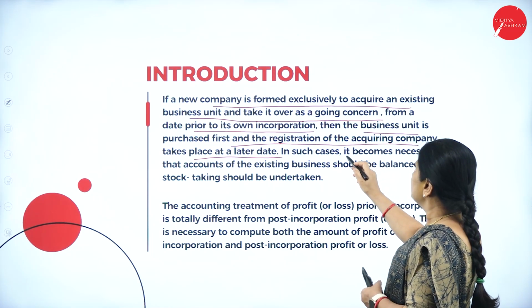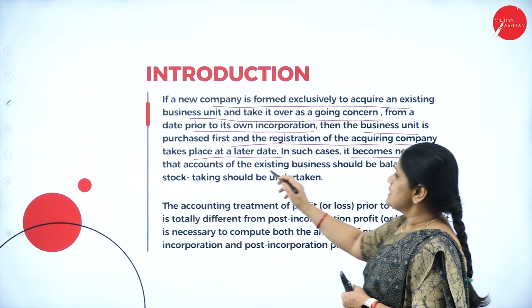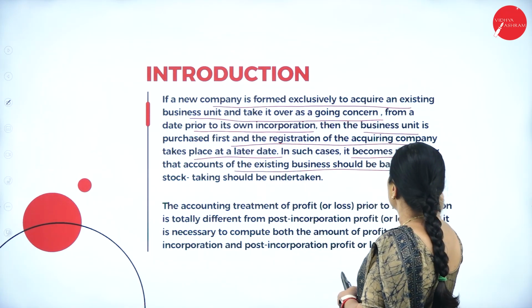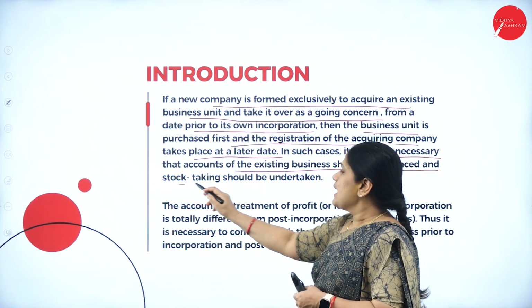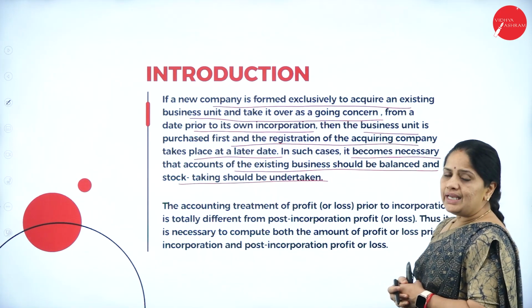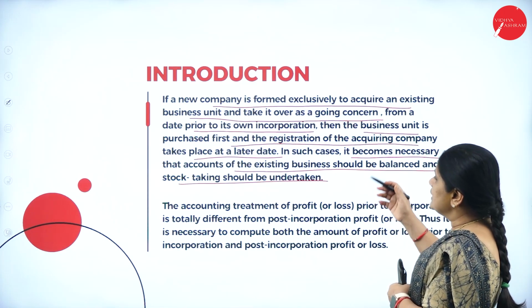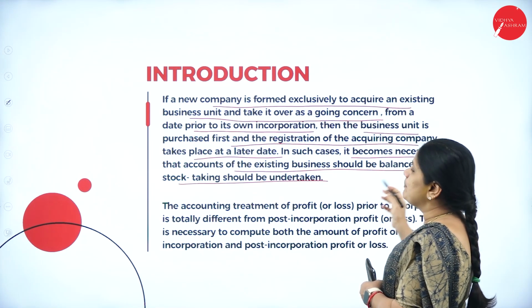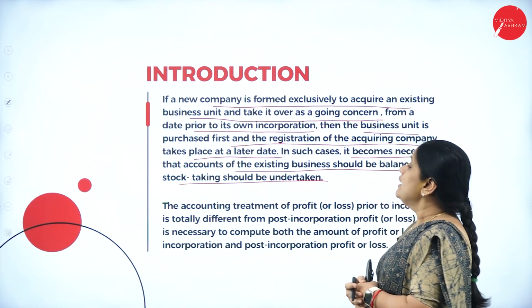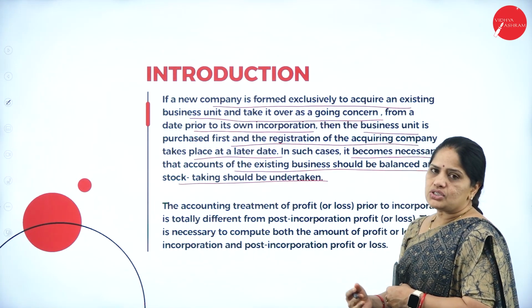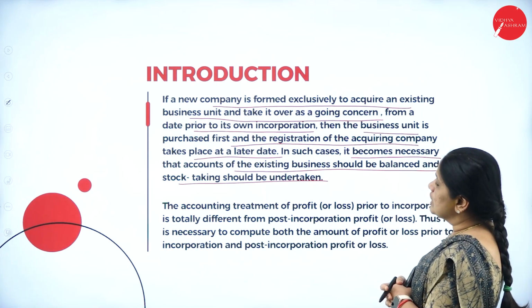The business unit is purchased first and registration of the acquiring company takes place at a later date. In such cases, it becomes necessary that accounts of the existing business should be balanced and stock taking should be undertaken. So, when this happens, the accounts of the existing business should be balanced and stock taking should be undertaken.